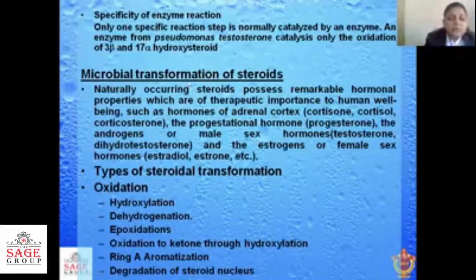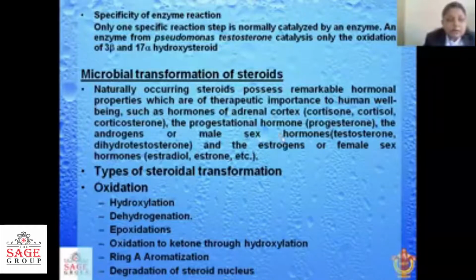They are used in various types of diseases. The demand can be met by chemical synthesis, but this process is very costly. The starting material required to synthesize steroids is deoxycholate, which is a very expensive substance.